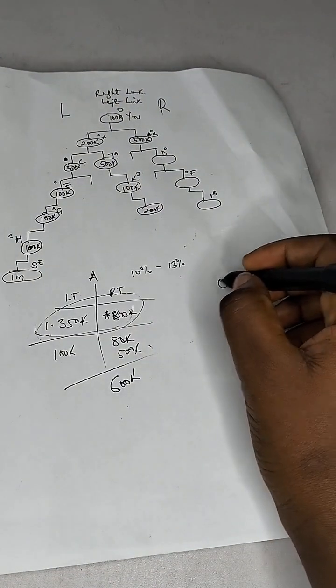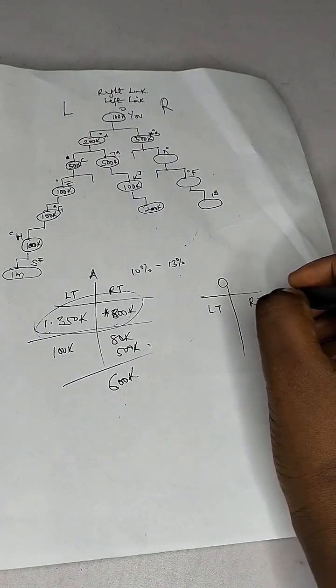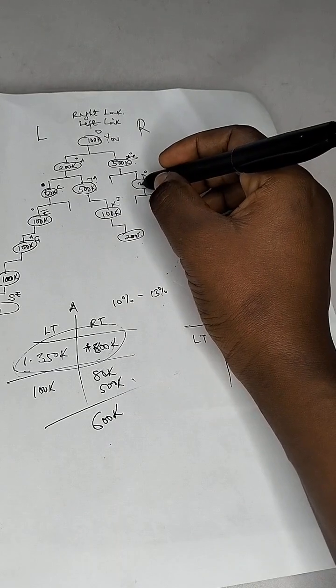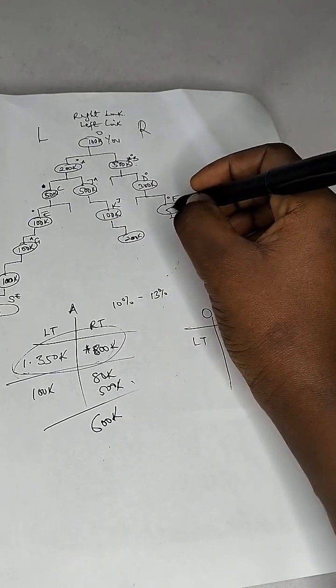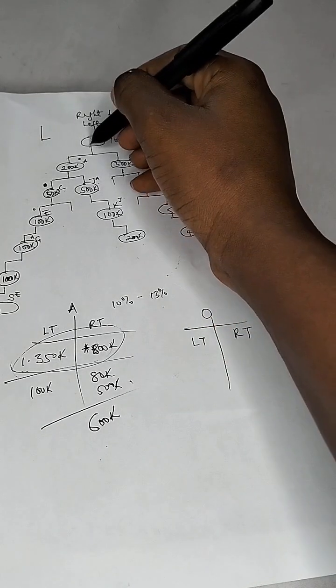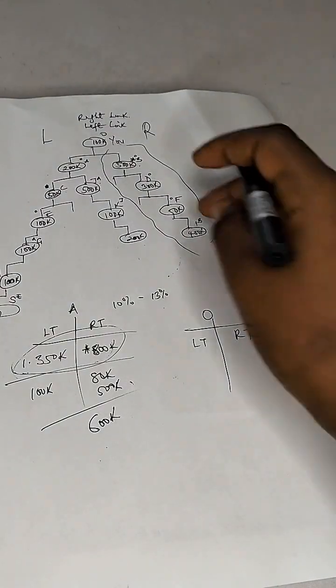Now we've not even calculated for O. This is U. We calculated for A. Let's calculate for O. Now this is left, this is right. On O, you invited somebody with 500k, so we've not added for this one. So let us say this one contributed 300k, this one contributed 50k, this one contributed 400k. All right, now remember, everybody that comes on your team like this belongs to your left.